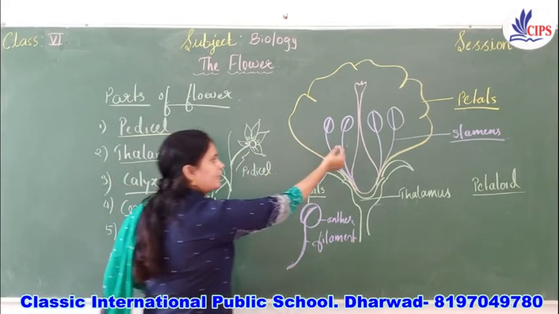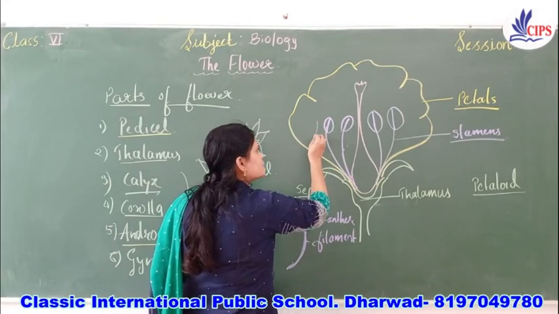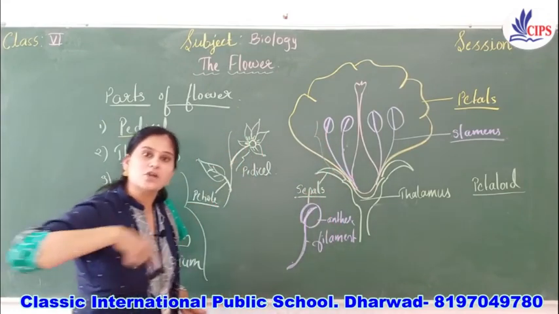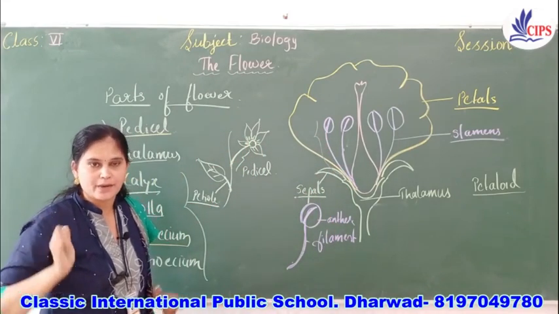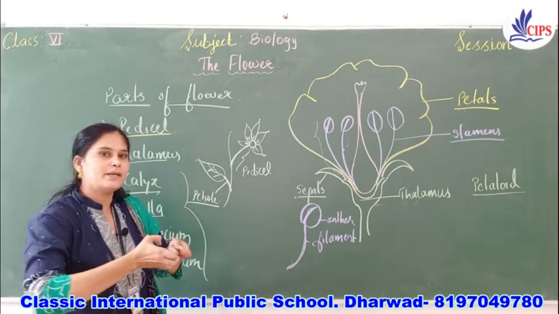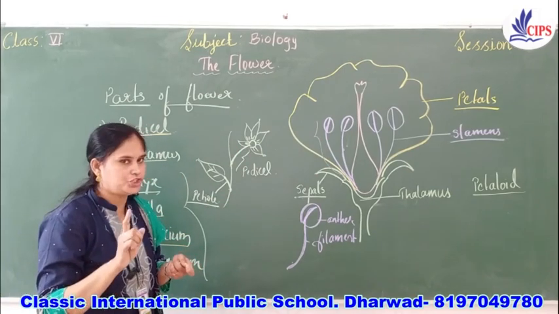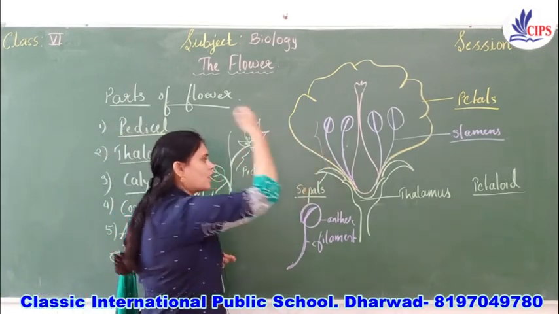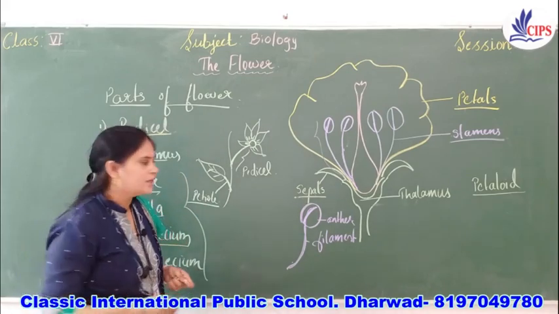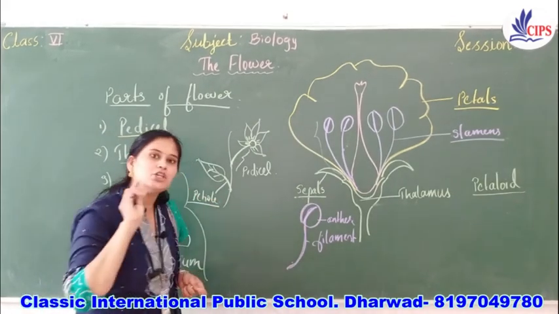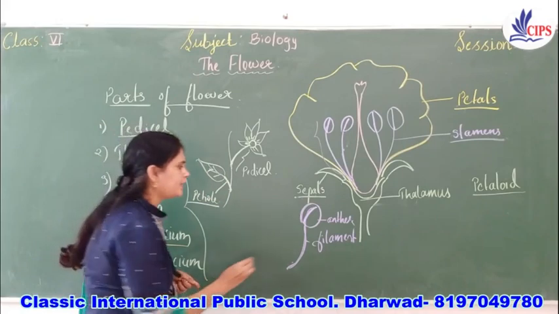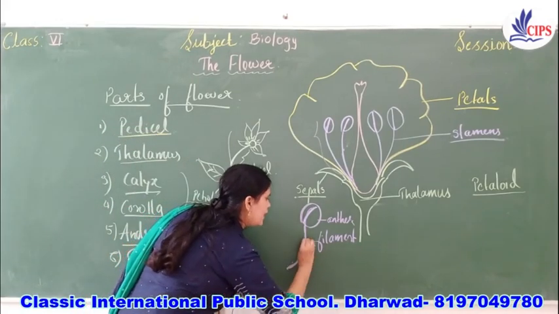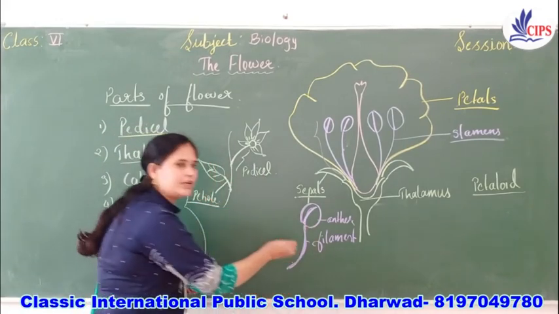When I take this, the whole structure is called the stamen, and collectively the stamens are called androecium. If I take one stamen, it has two parts.